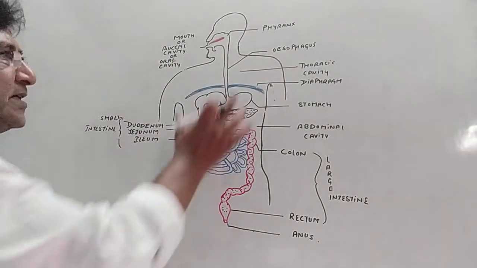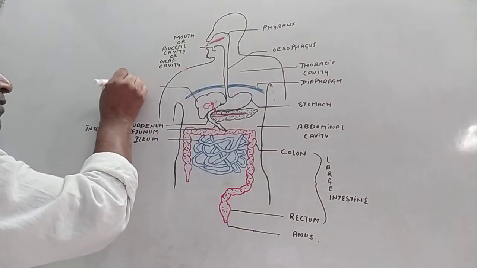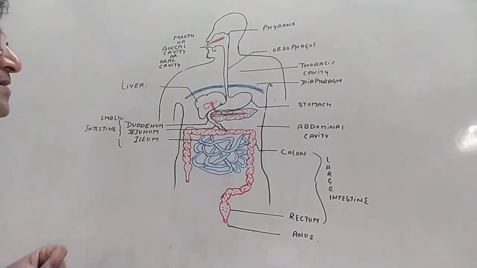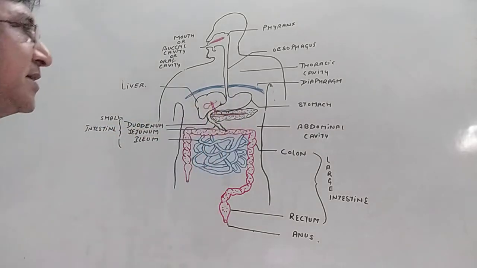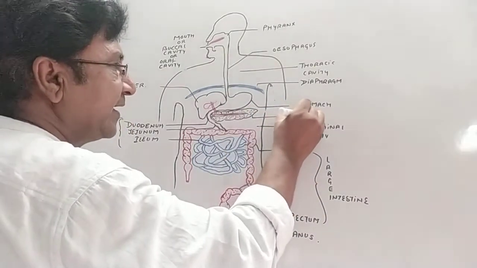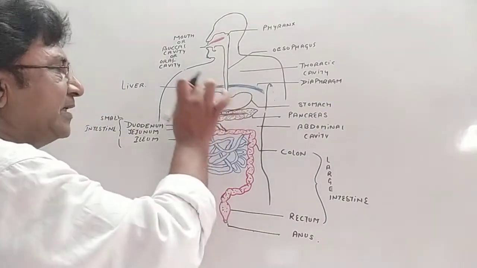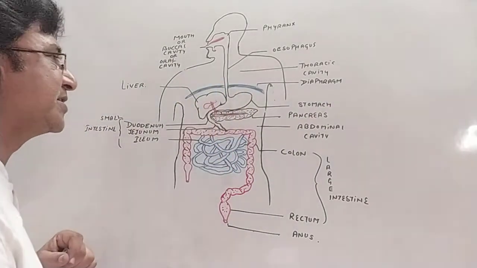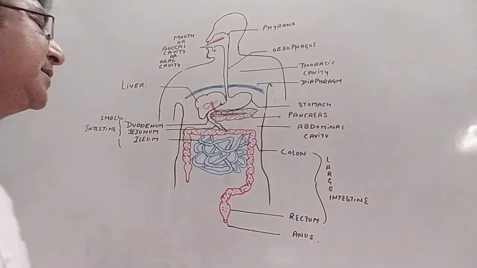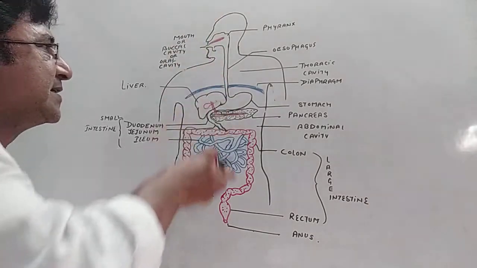Now there are glands associated with the digestive system. First gland is liver. It is the largest gland of our body, about 1.4 kg, and it is lying just along with the stomach. Just below the stomach there is another second largest gland, that is called as pancreas. When we'll be discussing about the liver, we'll be discussing different functions of the liver and the gallbladder, which is associated with hepatic duct, pancreatic duct, hepatopancreatic duct. We will be discussing when we'll be discussing this whole of the part.